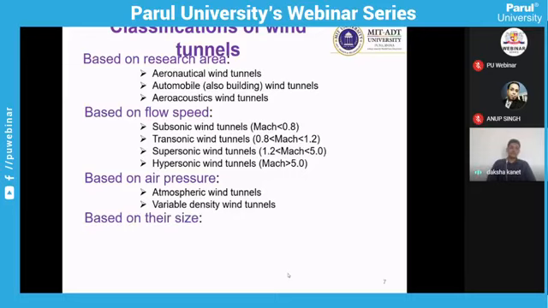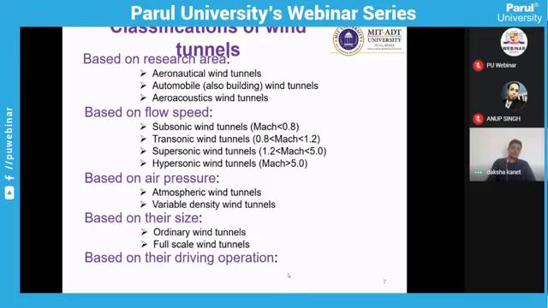Another is one based on the size, whether it is your ordinary wind tunnels, where you put the scale down model, and another is the full scale model, where you can put an actual model like your aircraft or cars, and you can test the effect of air on that actual model to study the flow phenomena and the aerodynamic forces involved with that. Another classification is based on the driving force and driving operation.